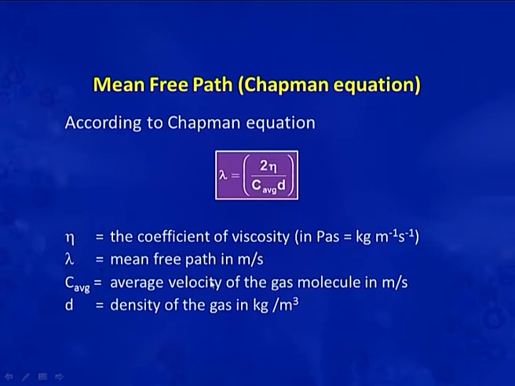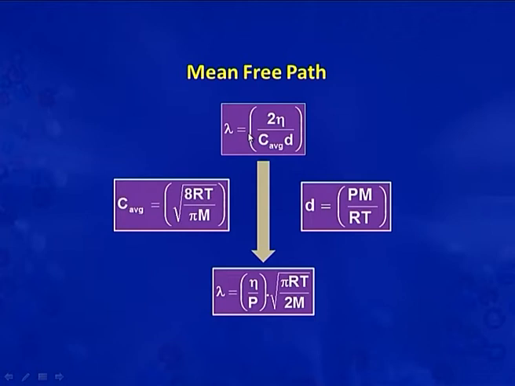Lambda is the mean free path in meter, and C average is the average velocity of the gas molecule in meter per second. D is the density of the gas in kg per meter cube. So, the Chapman equation is lambda equal to eta by C average into D.